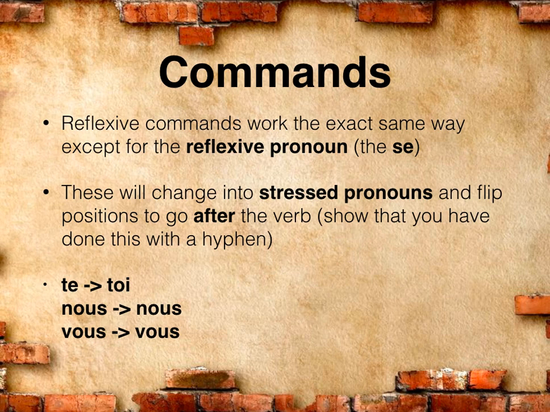Whenever we've done this, we have to connect the 2 words together with a hyphen to show what we've done. So a reflexive command, you'll have your base verb, a hyphen, and then either toi, nous, or vous, depending on what your subject would have been.